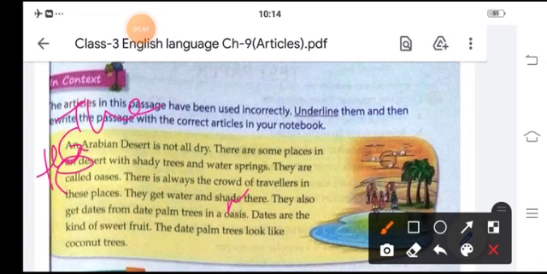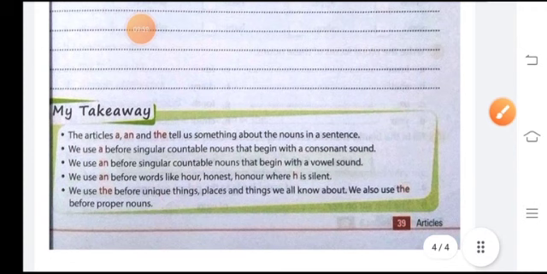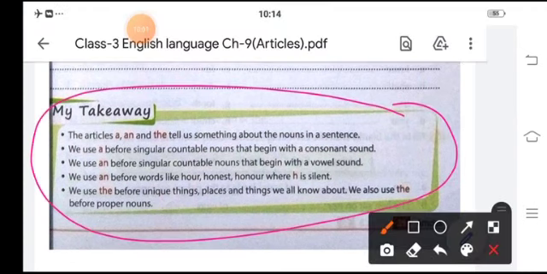Dates are a kind of sweet fruit. Date palm trees are like coconut trees. So we have seen in this chapter that the articles a, an and the tell us something about the noun in the sentence.